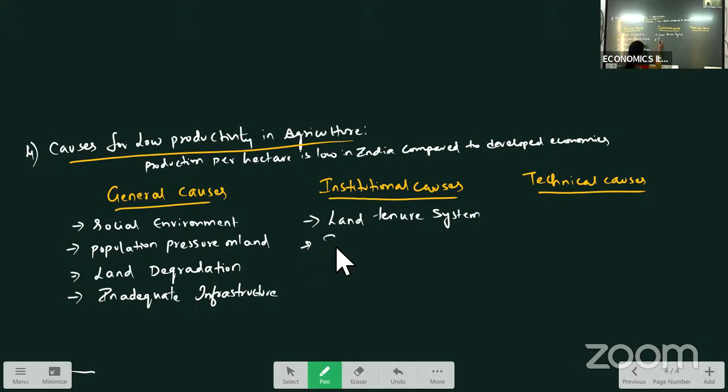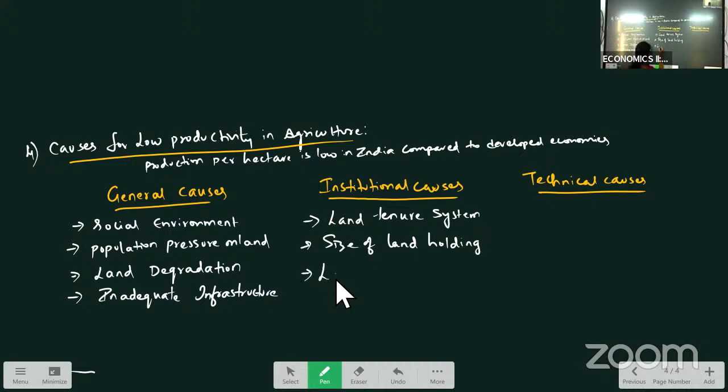And size of land holdings. Most of the farmers in India are small and marginal farmers who have less than 2 acres of land. We can say 80% of farmers have less than 2 acres of land where they cannot produce excess capacity. Less than 2 acres means only a small amount of production will be done. So that is one reason for low productivity in agriculture.